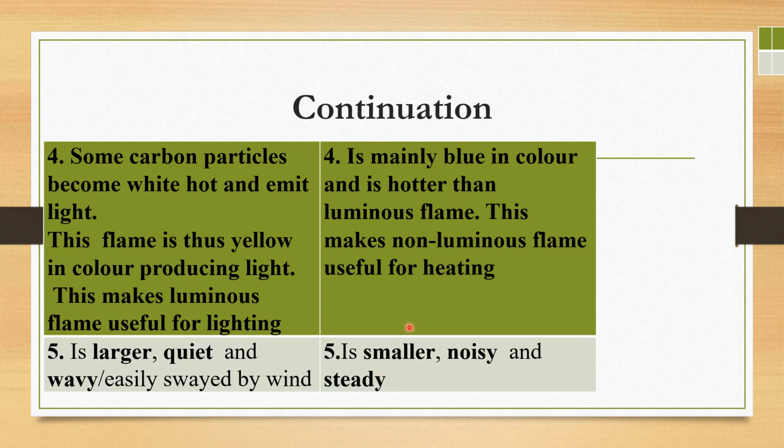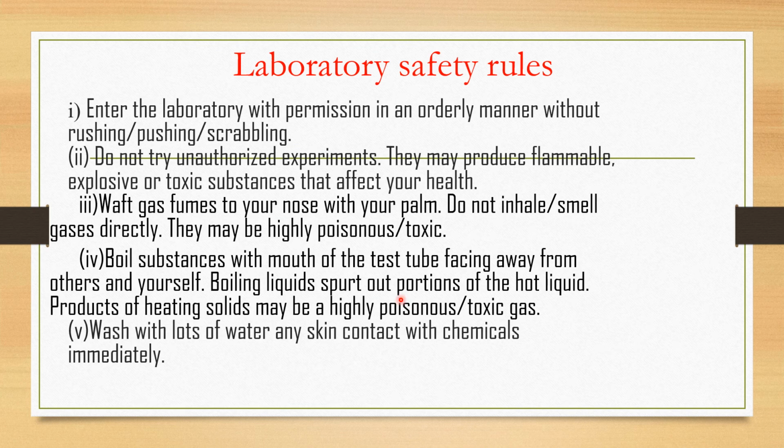But we also have what you call non-luminous flame, which is small, noisy, and steady. This is the one that we use in a Bunsen burner for heating and warming substances in the lab. So we have some laboratory rules that we are going to learn today. The first one is that you should not enter the laboratory without permission, and when you have been given permission, you should enter in an orderly manner without rushing, pushing, or scrambling.